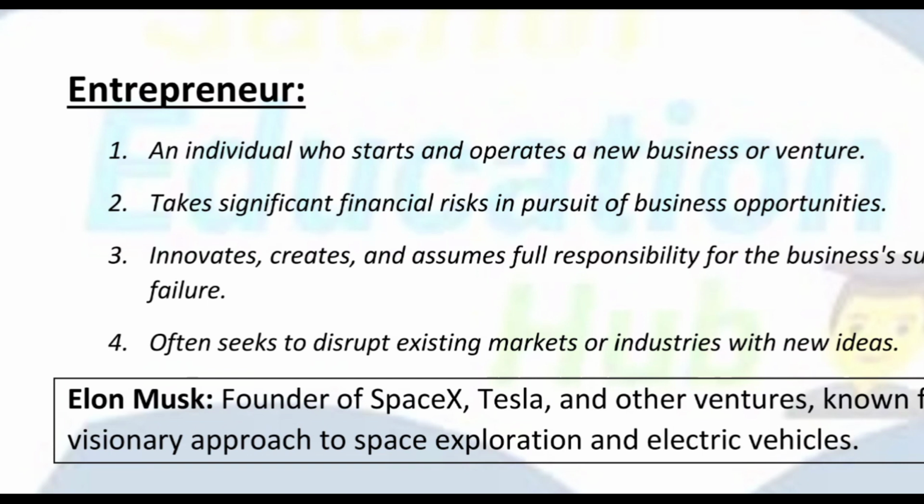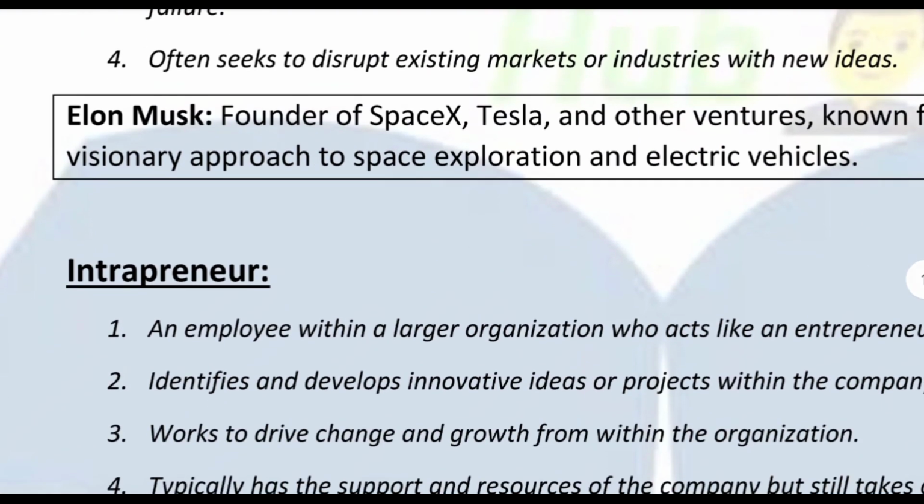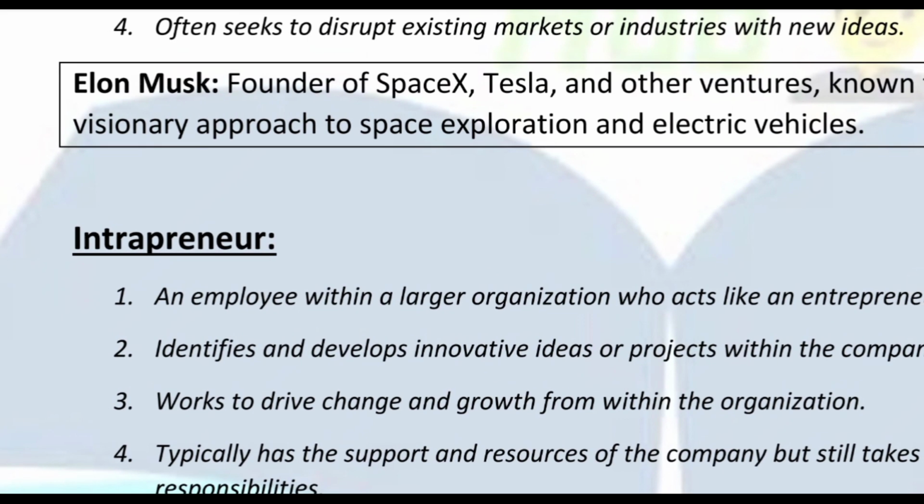Many students know about this term, right? But the main thing is, who is an intrapreneur? Who is an intrapreneur right now? An intrapreneur also has four main qualities. If you have an entrepreneur, then you also have the intrapreneur, as you know very well. An intrapreneur is a person who acts like an entrepreneur. Actually, an intrapreneur also has four qualities. What are these four qualities?